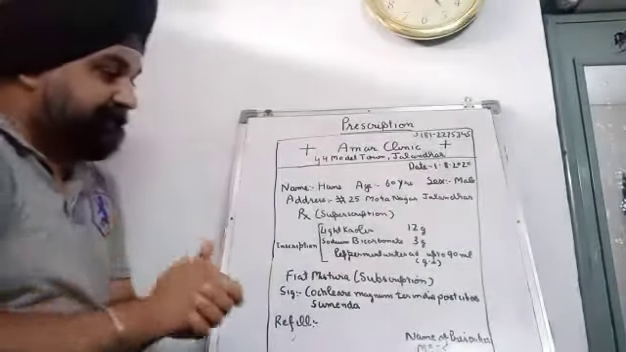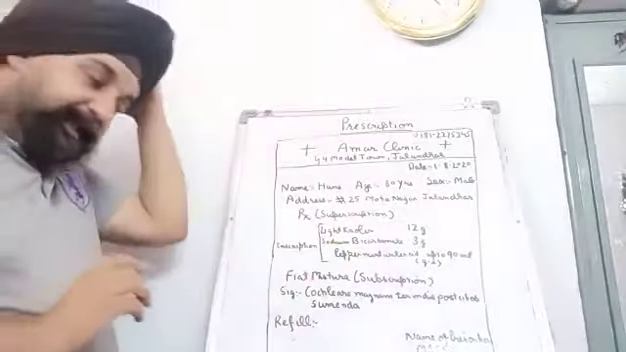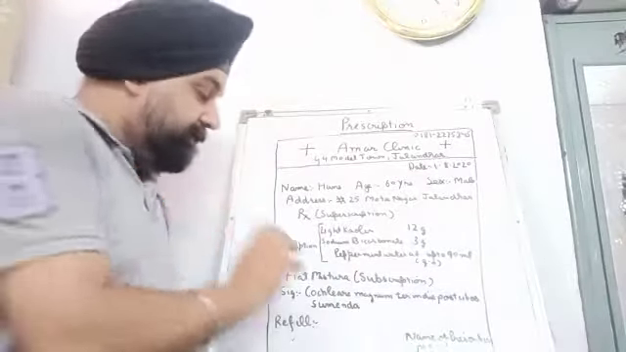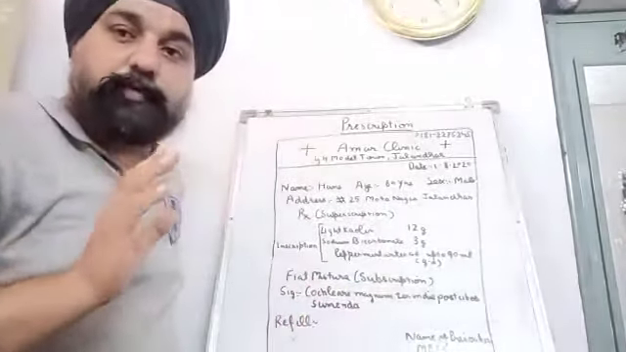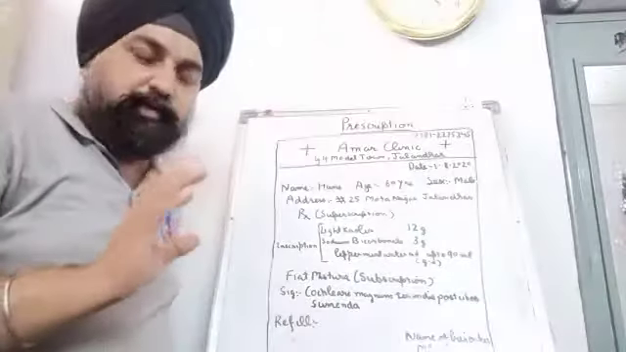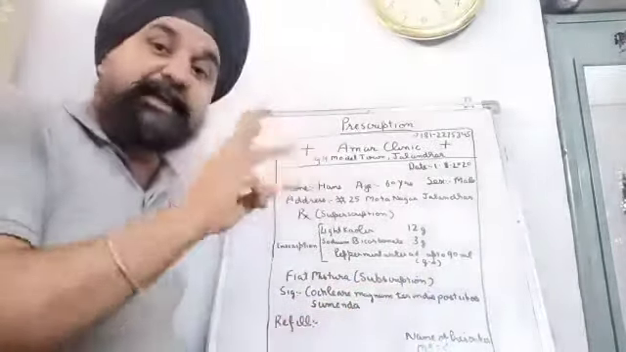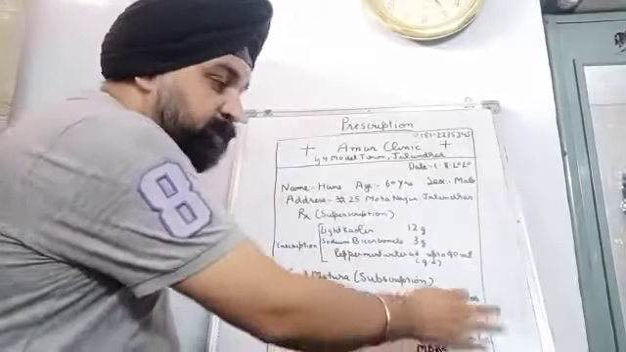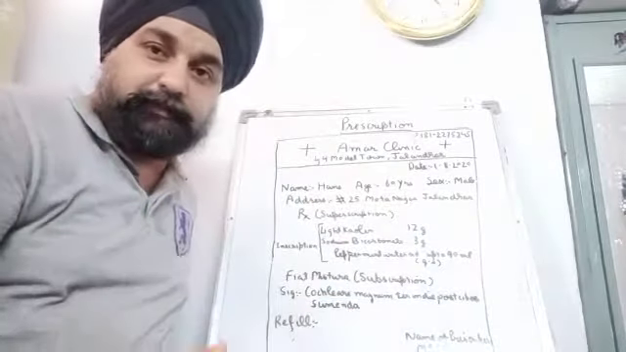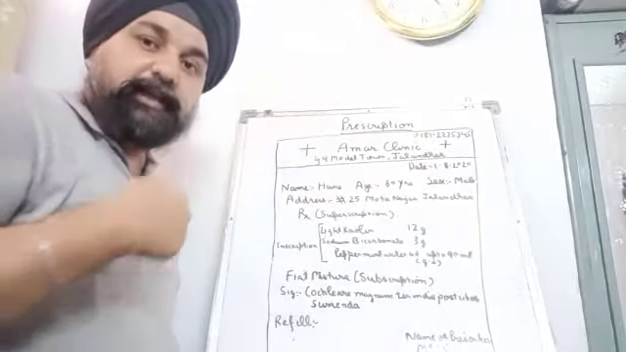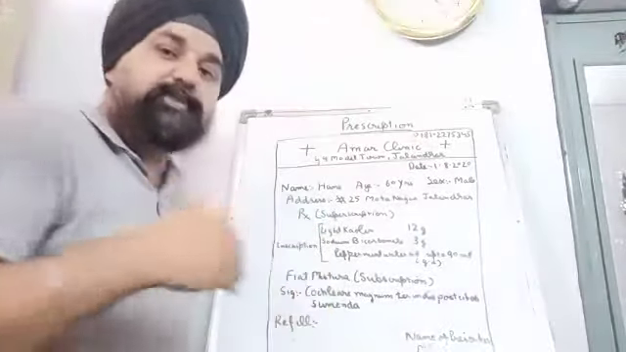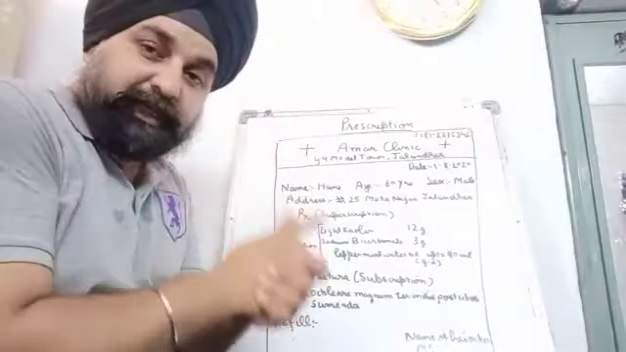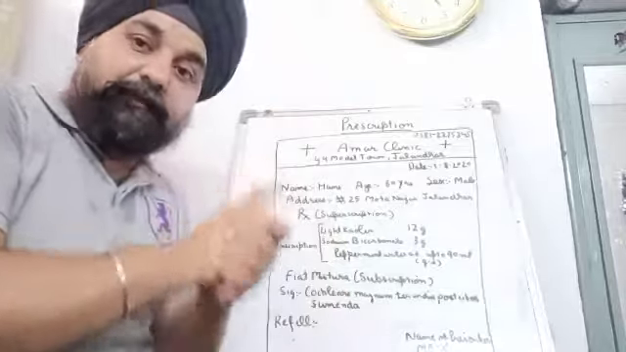Like here it is written in Latin words like "cochleare magnum ter die post cibos sumenda". Now what does it mean? Cochleare magnum means 1 tablespoonful, around 15 ml of the quantity. Ter die means 3 times a day. You have to take it 3 times in a given day. Post cibos means you have to take it after meal, not on an empty stomach. Sumenda means to be taken. So its literal meaning is 1 tablespoonful to be taken 3 times a day after meal.